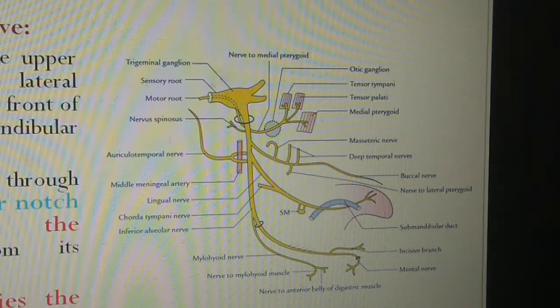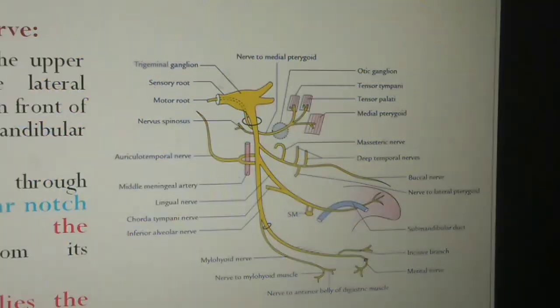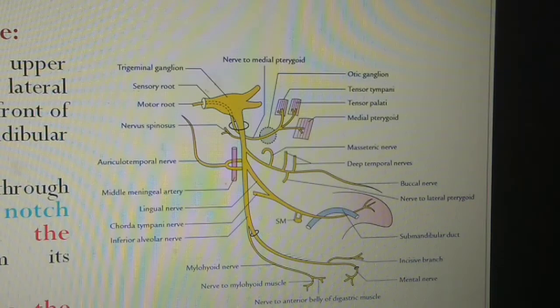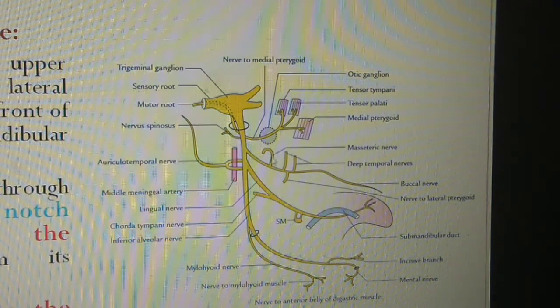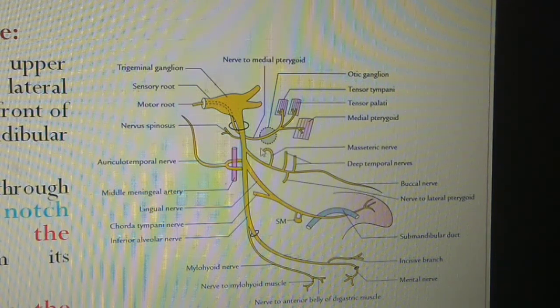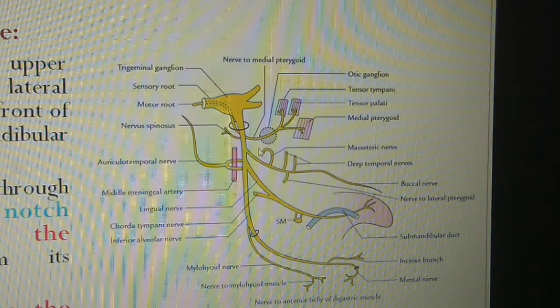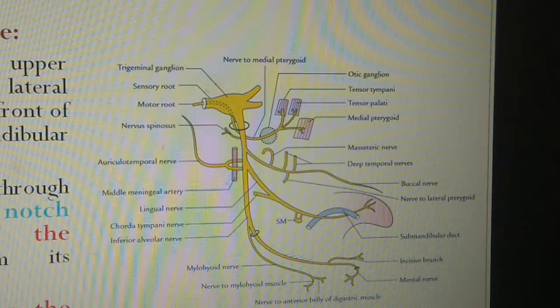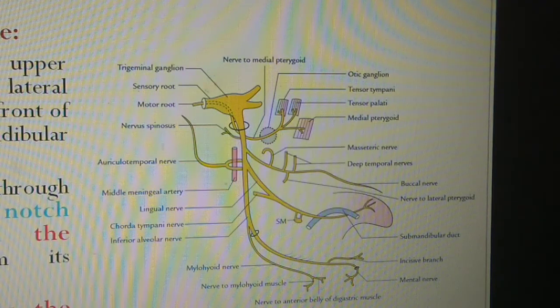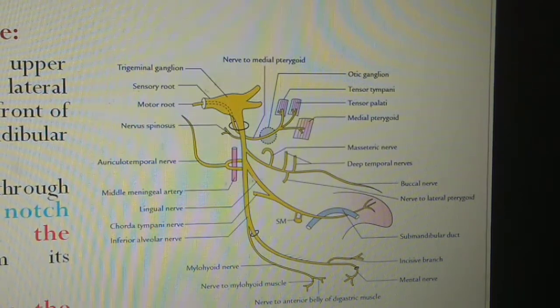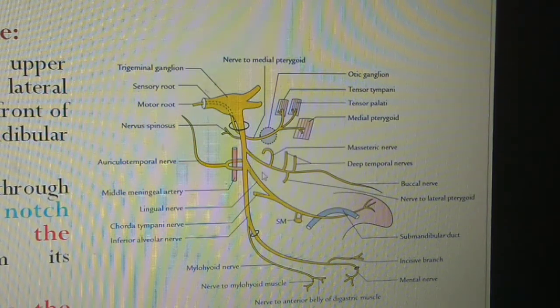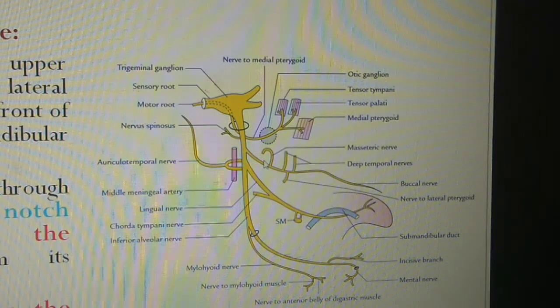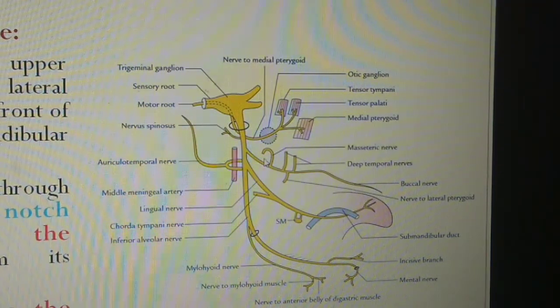So if we talk about the branches of the anterior division of the mandibular nerve, the branches are the masseteric nerve. Firstly we will discuss the masseteric nerve. The masseteric nerve emerges at the upper border of the lateral pterygoid muscle, just in front of the temporomandibular joint, and passes laterally through the mandibular notch and supplies the masseter from the deeper aspect.